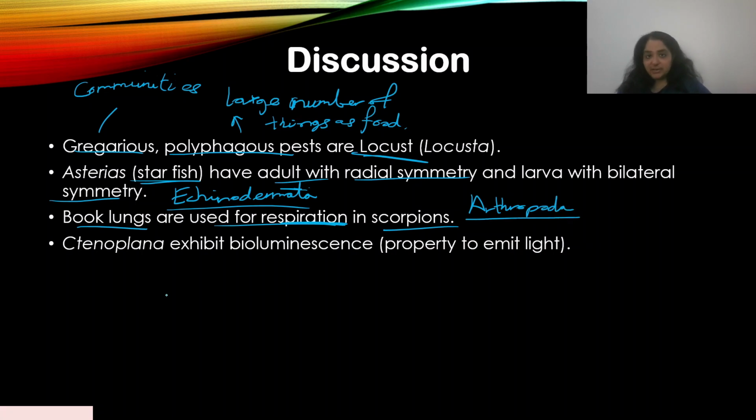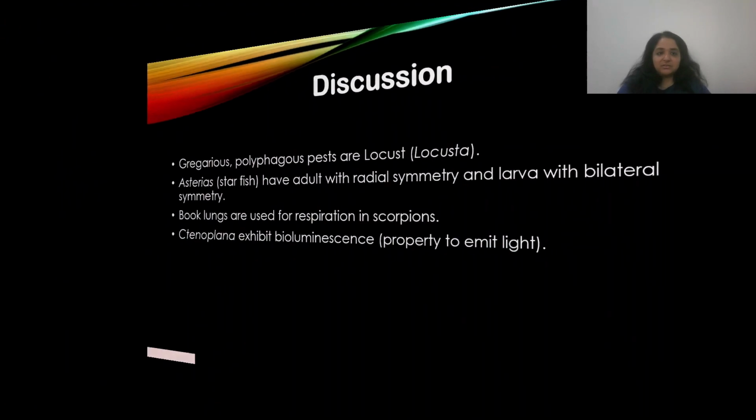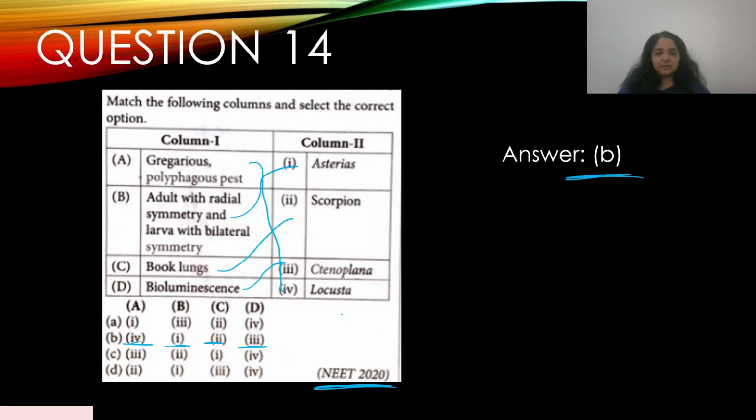Arthropoda is a very big phylum, right? So there are lots of animals under Arthropoda. Ctenophora exhibit bioluminescence, and that is a property to emit light. So they have a very special property where they can emit light. They are radially symmetrical, and of course they have this property. Okay, so I've covered all the options there, A, B, C, and D. We can move on then.